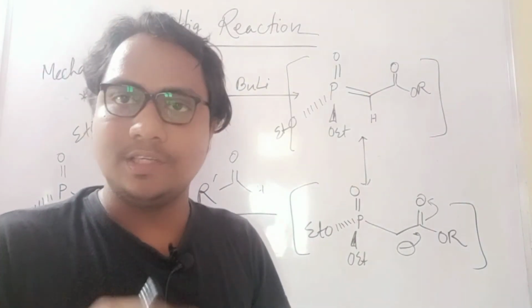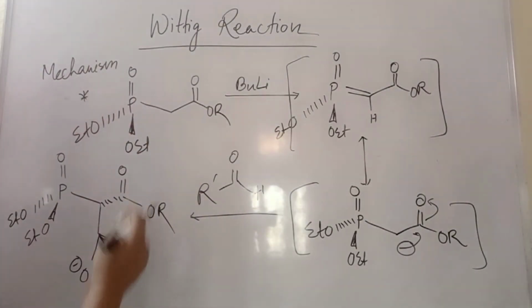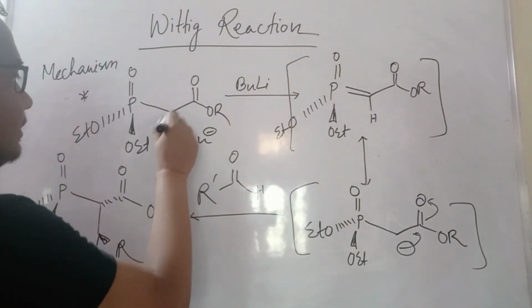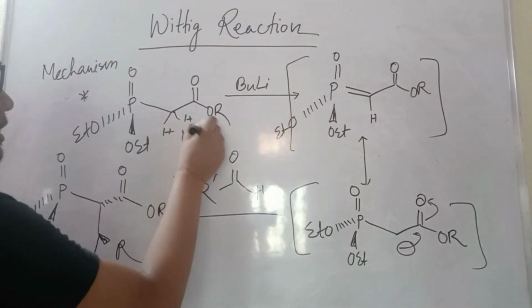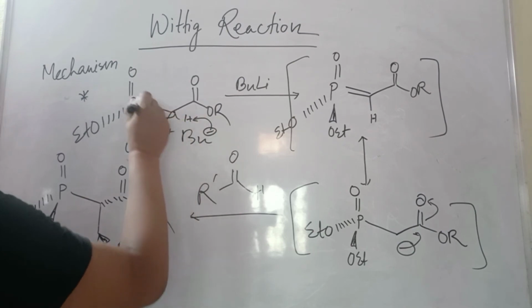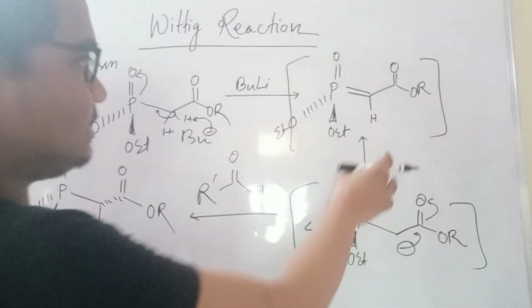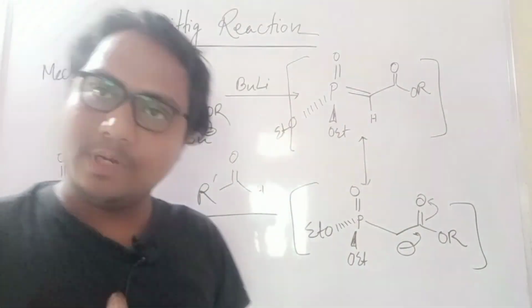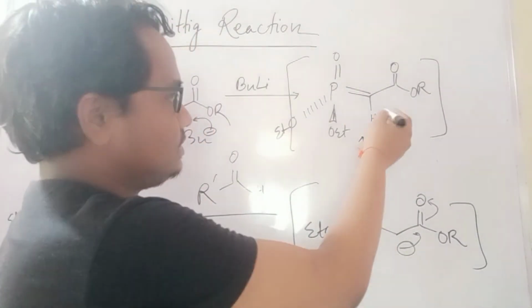Hi friends, here you see this mechanism. I will explain. This is the phosphonate ester. In the presence of butyllithium, what will happen? There are two protons, no? So one of the protons will be removed and it will give this product, which is stabilized by resonance.